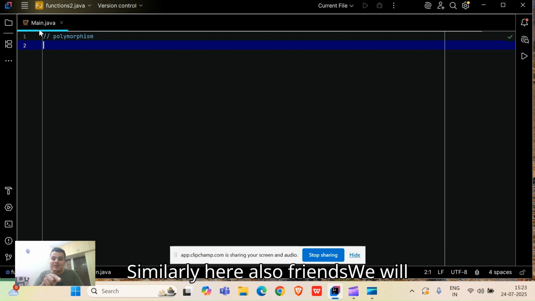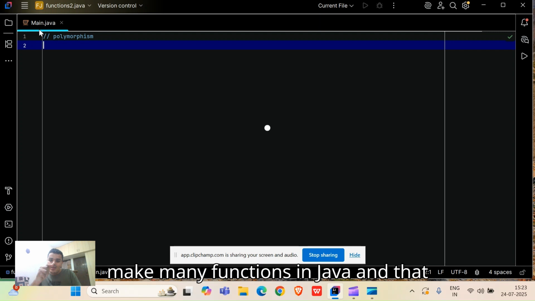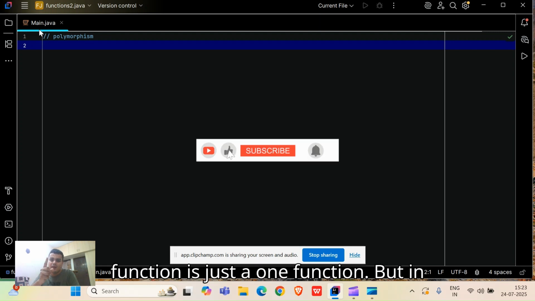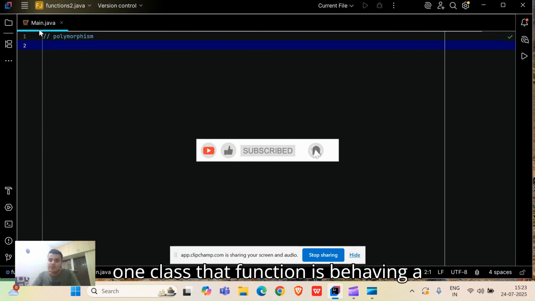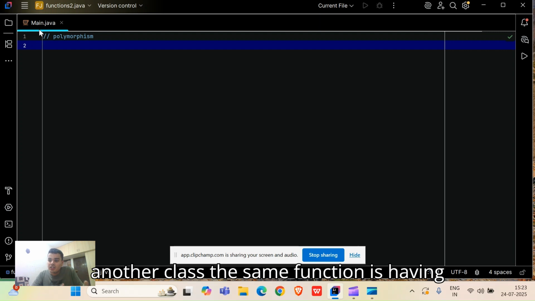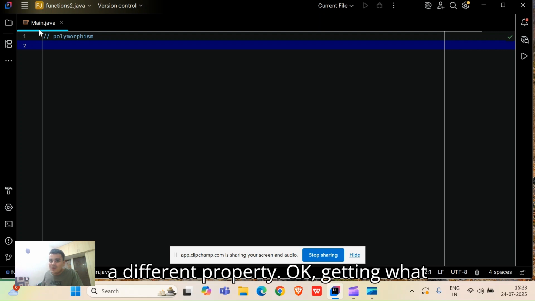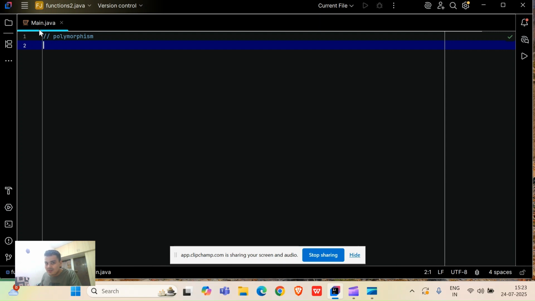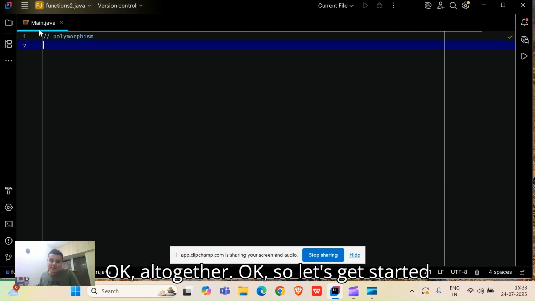Similarly here also, friends, we will make many functions in Java, and that function is just one function, but in one class that function behaves differently, and in another class the same function has a different property. Getting what I'm trying to say? And in another class that function has yet another property. Altogether. So let's get started, friends.